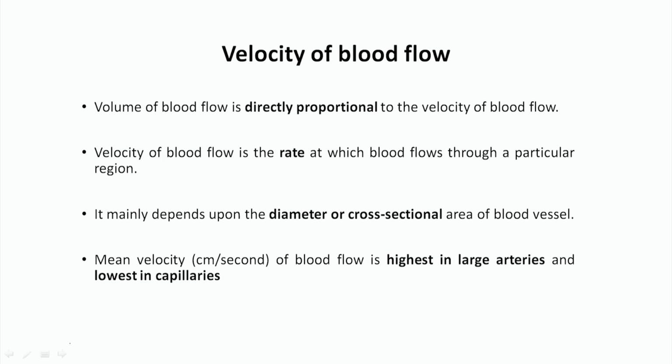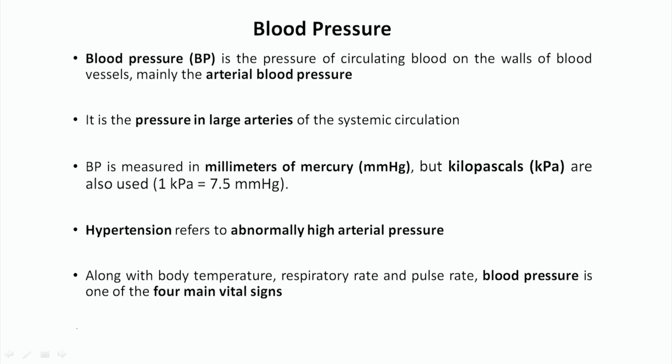Then velocity of blood flow. Volume of blood flow is directly proportional to the velocity of blood flow, and velocity of blood flow is the rate at which the blood flows through a particular region. It mainly depends upon the diameter or the cross section area of the blood vessels. Mean velocity of the blood flow is the highest in the large arteries and lowest in the capillaries because of the different diameters. So, that is the dynamics of the blood vessels, meaning how the blood is flowing through the blood vessels, and how we can determine it.